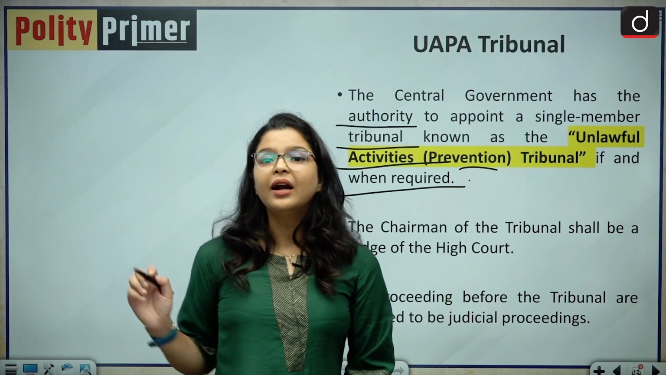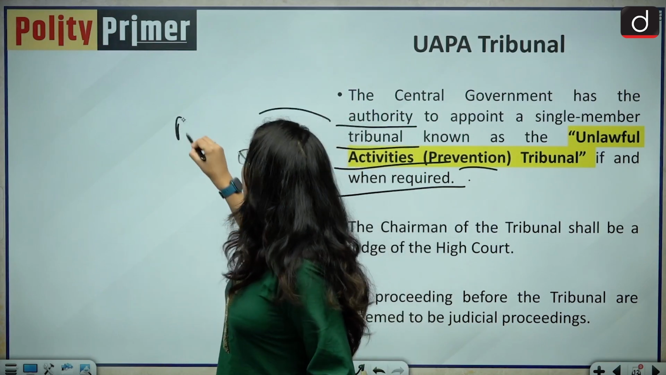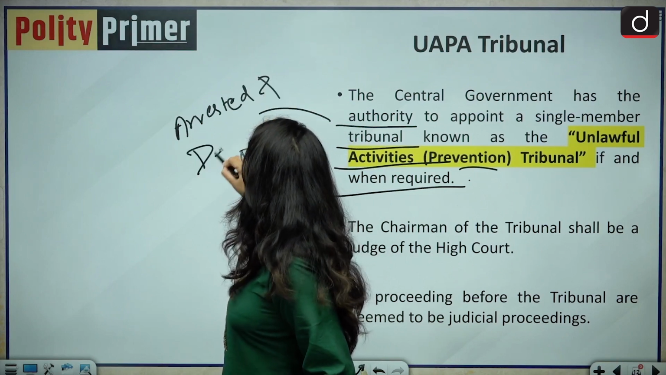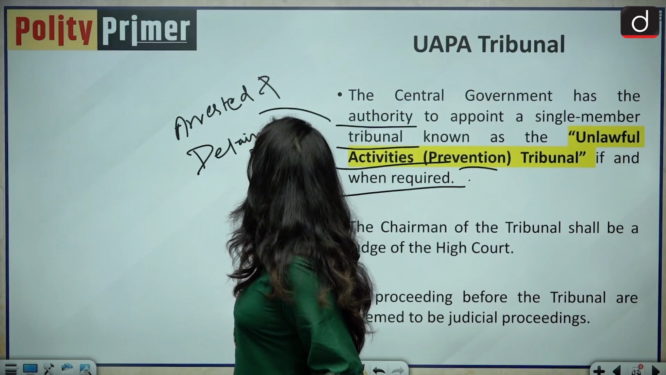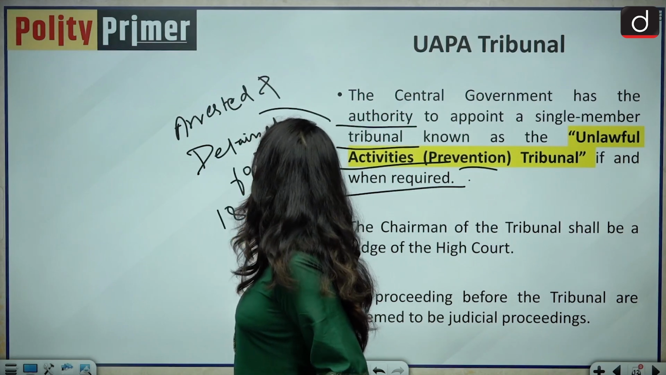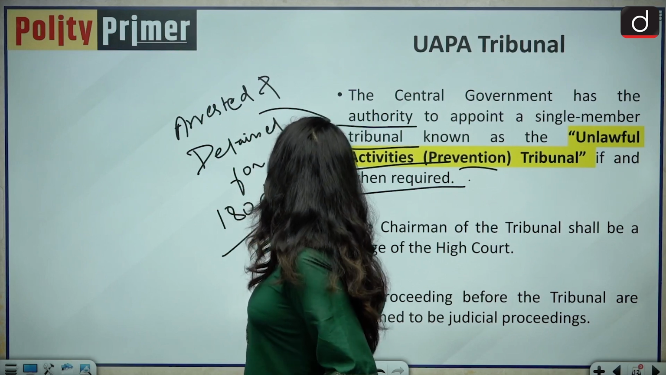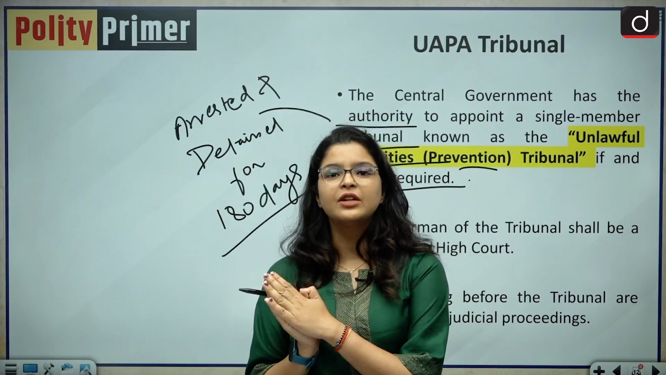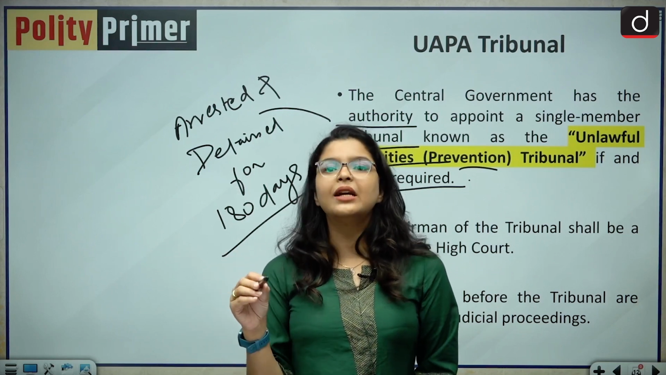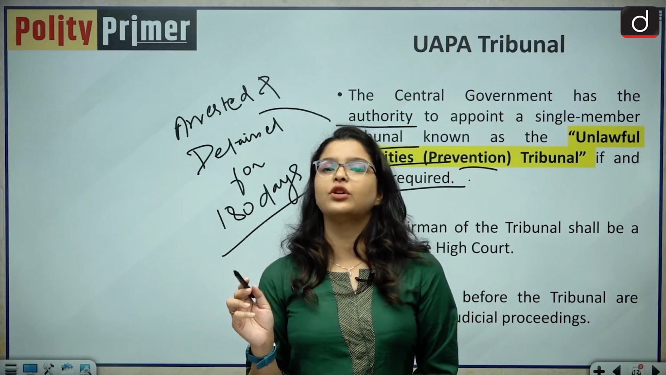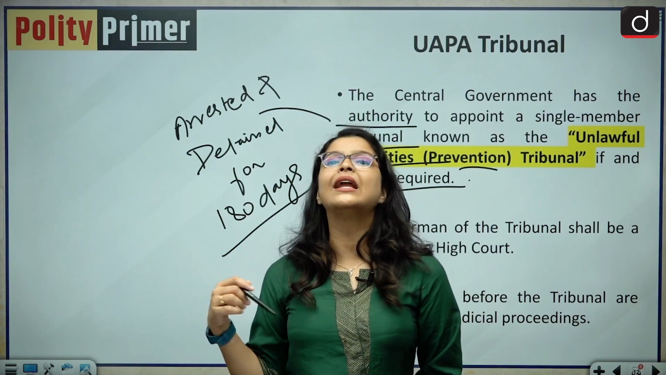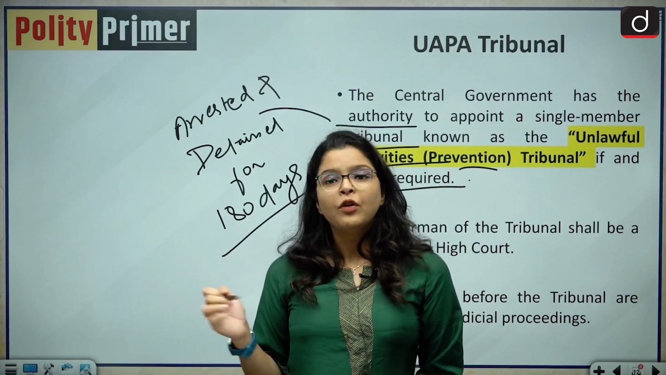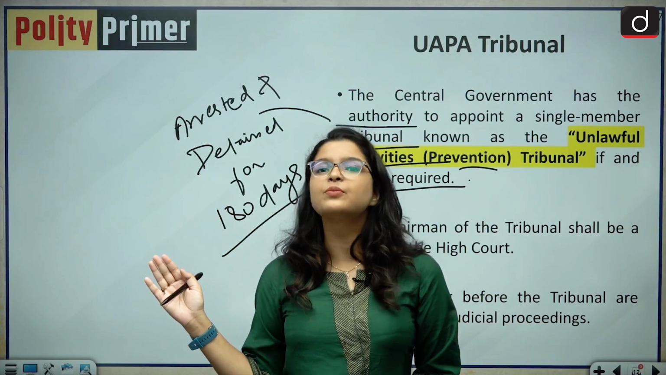And in fact, under UAPA, a person is directly arrested and detained for 180 days, which is not the case with ordinary criminal laws. For example, under CrPC, if you are arrested for committing a crime, you will have to be presented before a magistrate within 24 hours of your arrest. But under UAPA, you can directly be detained and arrested for 180 days. So the court intervened and asked the central government what is the criteria on which you are declaring this person as a terrorist?